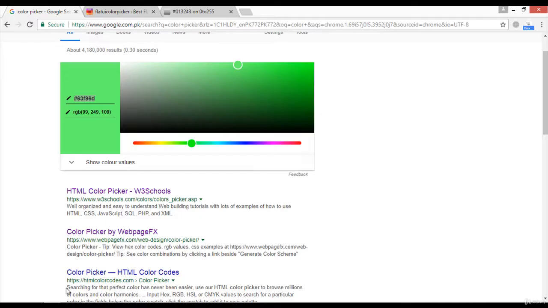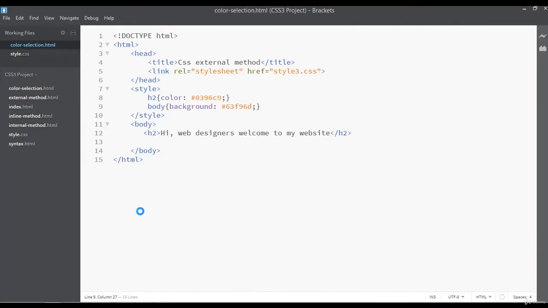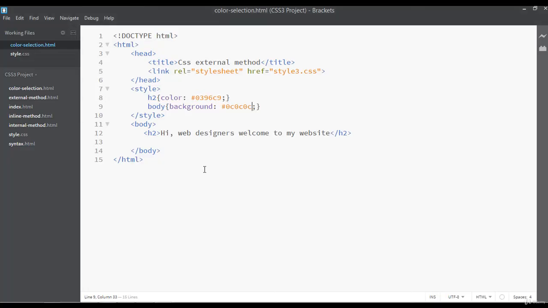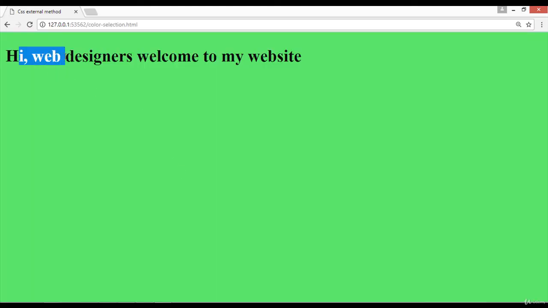For example, I want to give a black text color for the heading. You can just copy and go to your code editor, and you can paste the code here, save and refresh. So this is for the body. I want to just paste this here and remove the hash sign, save and refresh. Now we have a black text color and a green light background color.